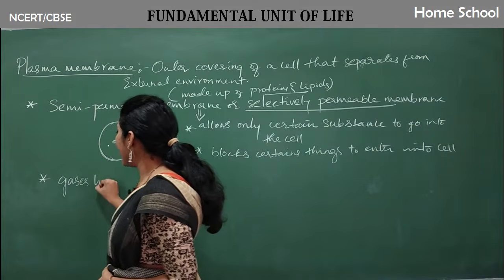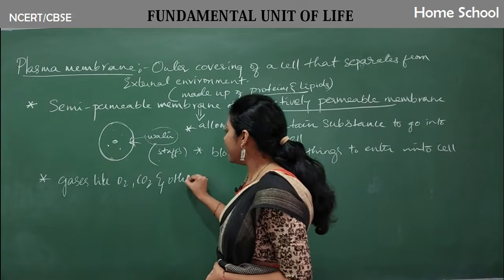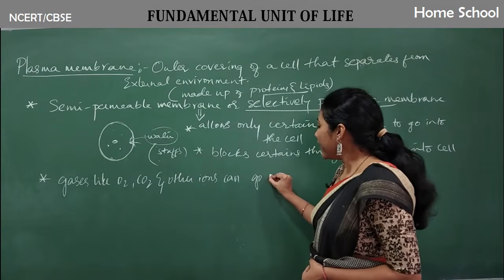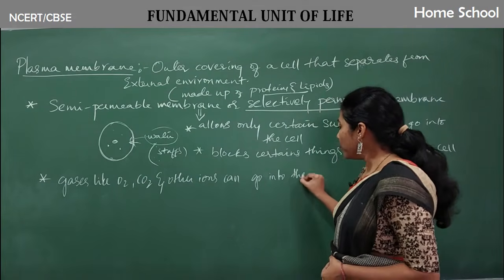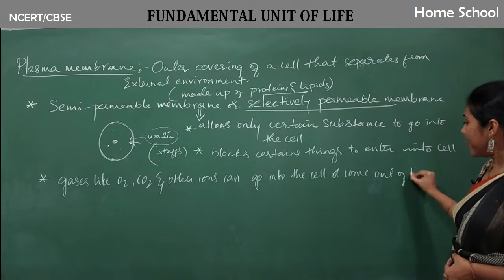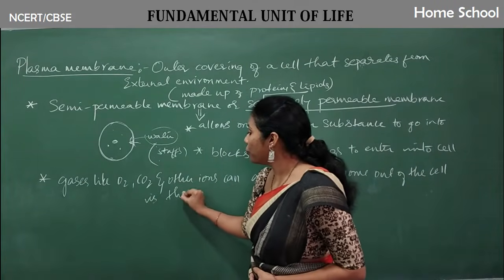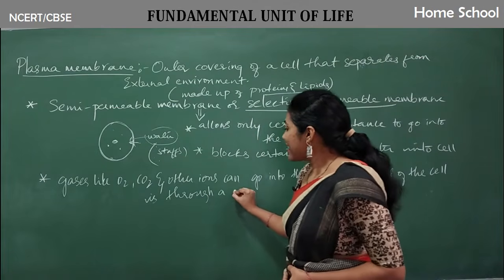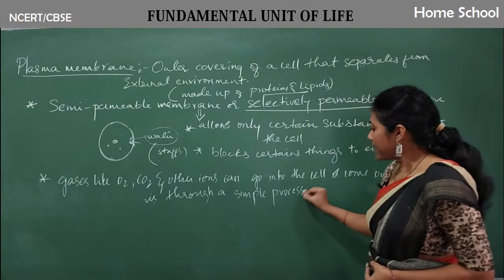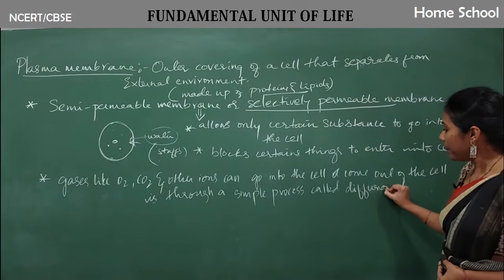Gases like oxygen, carbon dioxide and other ions can go into the cell or come out of the cell through a simple process called diffusion. So very important, diffusion.